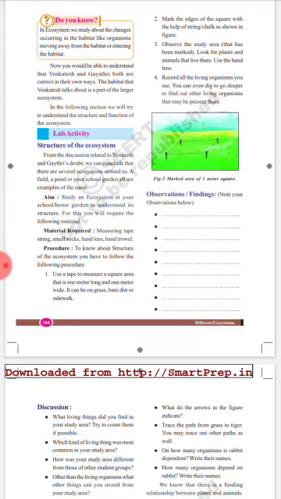Observe the study area. Look for plants and animals that live there. Use the hand lens. Observe what type of animals are present in the soil. See, small microorganisms are present, earthworms are present, insects are present, etc. Means, take one small area which consists of plants, insects, earthworms and microorganisms present in the soil. This is the first activity.